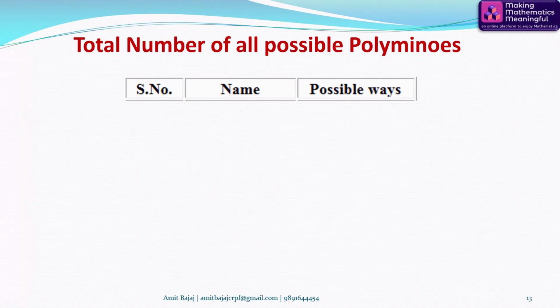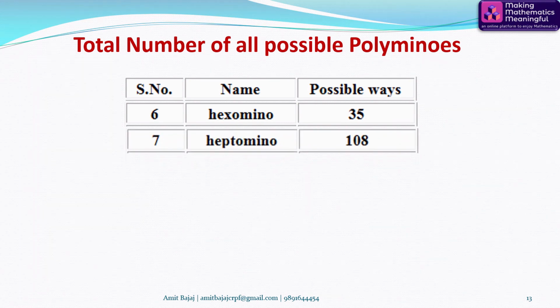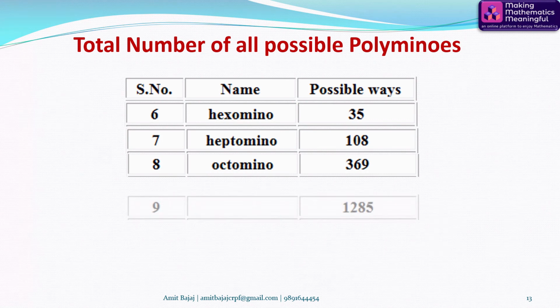But yes, using computers, they have been able to find that for hexomino, using six such unit squares, the total possibilities are 35. For heptamino, using seven squares, there are 108. For octamino, 369.